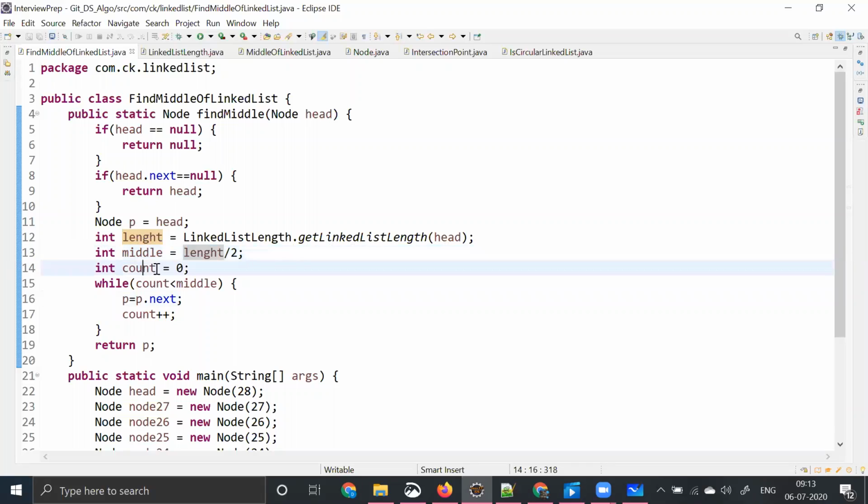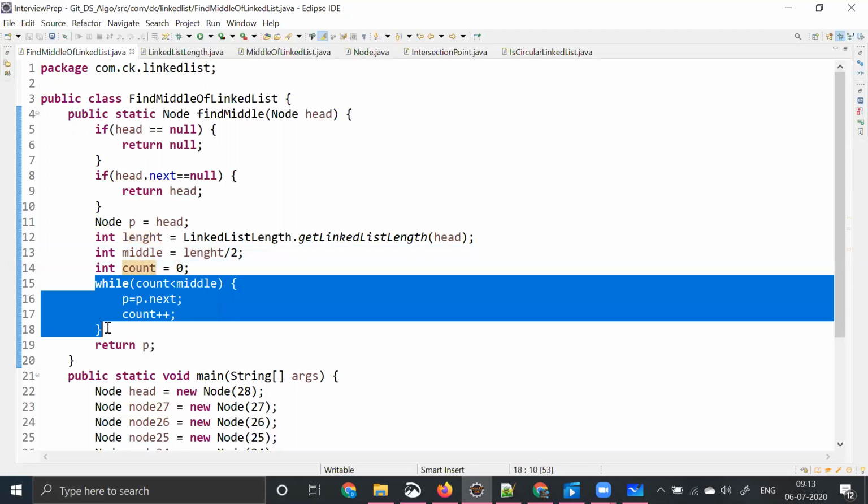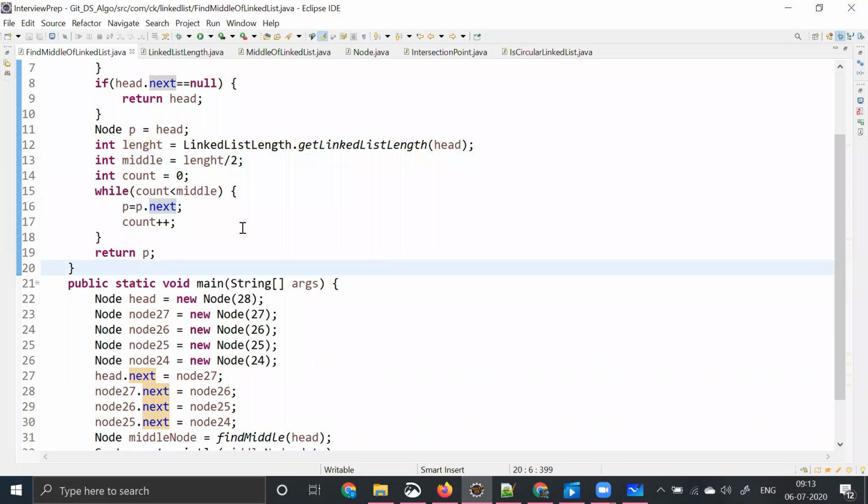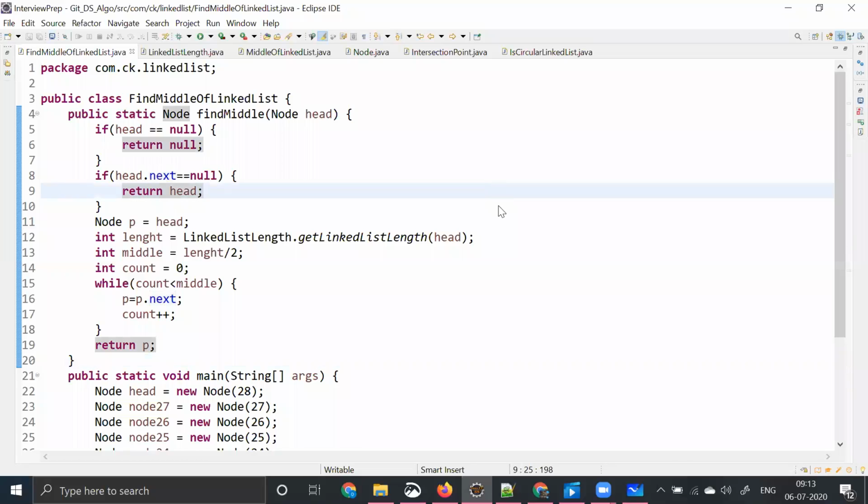So I'm taking a count called 0, and I'm having a loop over here while count is less than middle. So I'm incrementing that and finally returning p. I'll be dry running this code by taking this example: 28, 27, 26, 25, 24. So let me try to run this code for you.